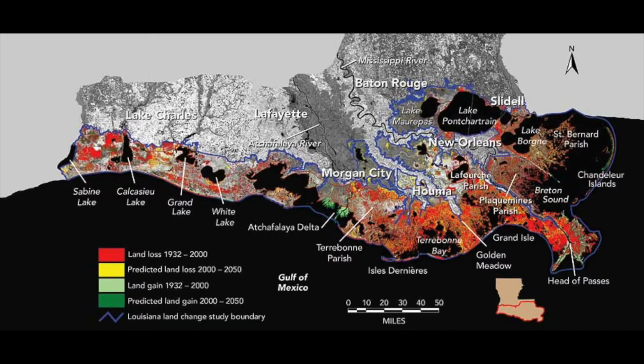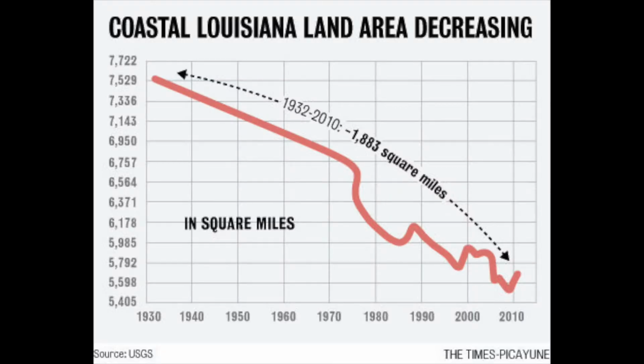For the past 25 years, the U.S. Geological Survey has been studying land loss and coastal erosion in Louisiana, and their data has indicated that over 34 square miles of land have been lost per year in the last 44 to 50 years. Between 1932 and the year 2010, Louisiana has lost 1,900 square miles of land.